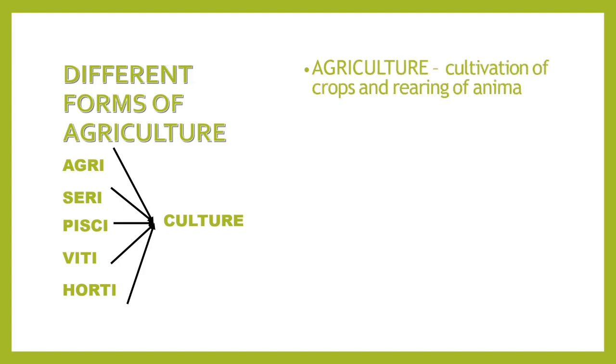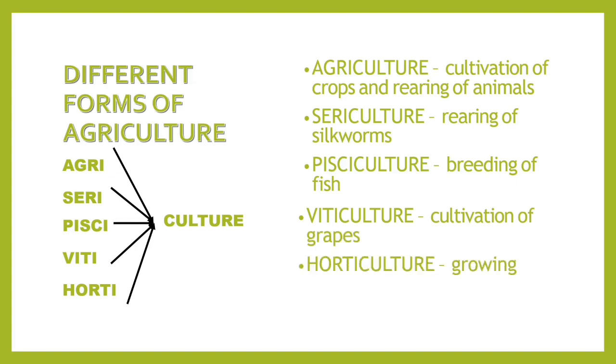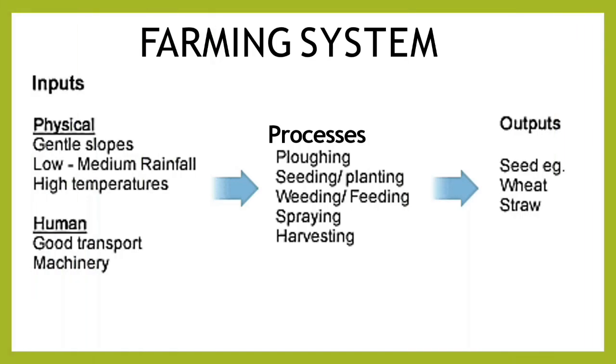Now here is the different terminology for culture: agriculture, sericulture, pisciculture, viticulture, and horticulture. Let us discuss. Agriculture means cultivation of crops and rearing of animals. Sericulture is rearing of silkworms. Pisciculture is related to the breeding of fish. Viticulture is related to the cultivation of grapes. And horticulture is related to the growing of fruits, flowers, and vegetables. So this is the different terminology used in agriculture.